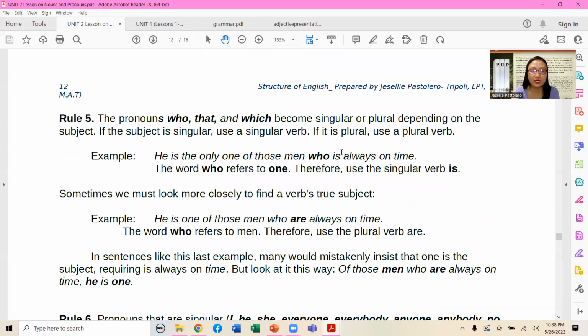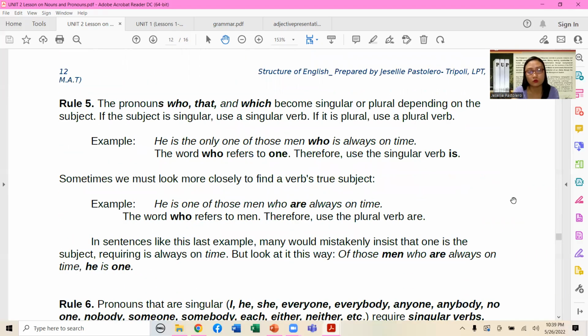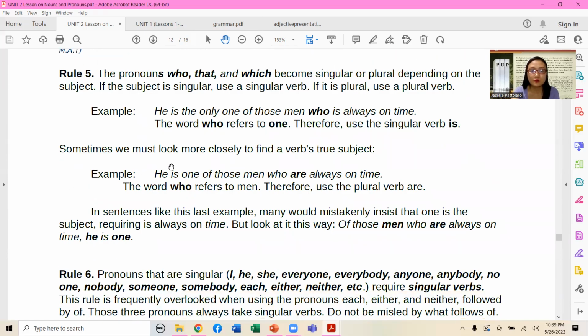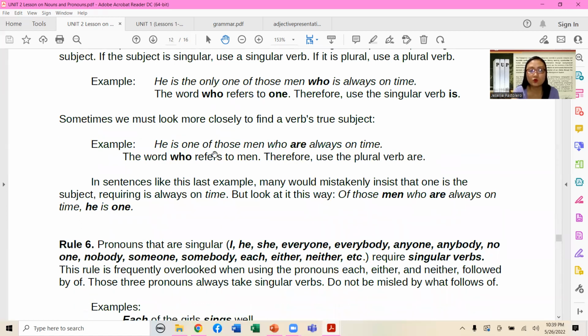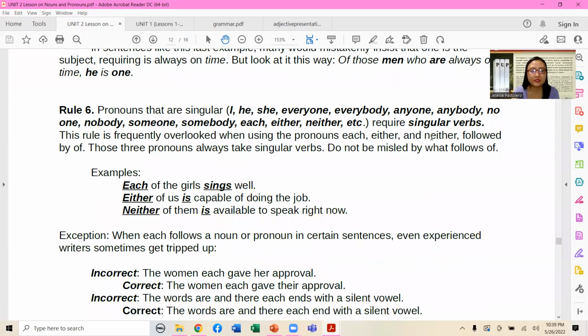Okay, rule number 5: the pronouns who, that, which become singular or plural depending on the subject. If the subject is singular, use a singular verb. If it's plural, then use a plural verb. Sometimes you must look more closely to find a verb's true subject. For example, he is one of those men who are always on time. The word who refers back to men, diba? Therefore, the plural verb are is our subject. Okay. All right.